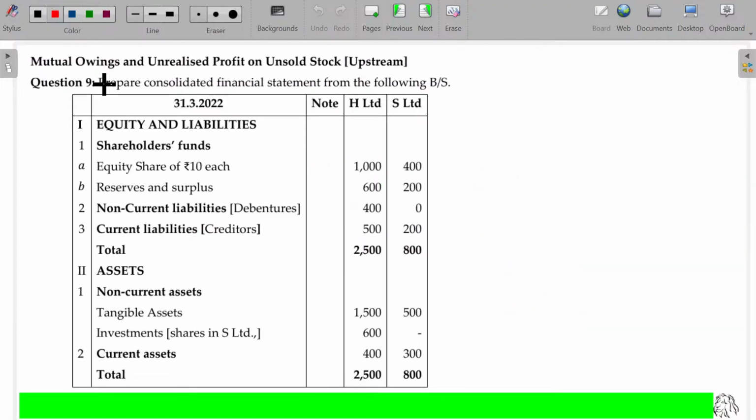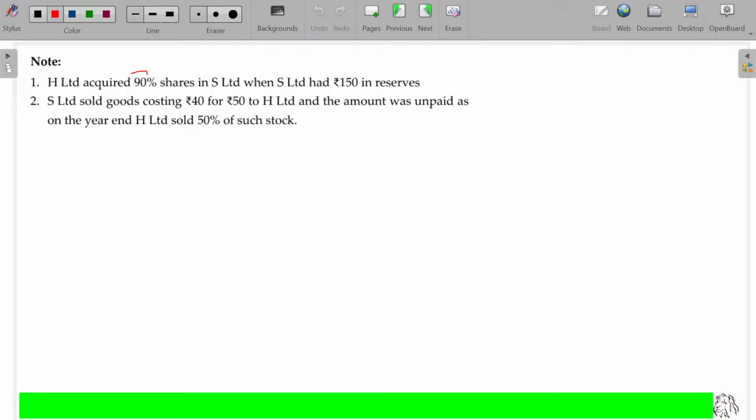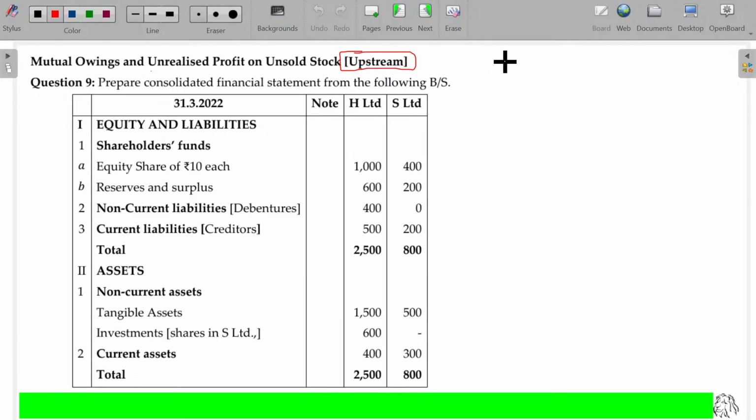Question number 9. Mutual owings and unrealized profit on unsold stock. Upstream scenario. So the rest of the things are same, I think. Acquired 90% shares, 150 reserves. Everything is similar to the earlier one. And 40-50.